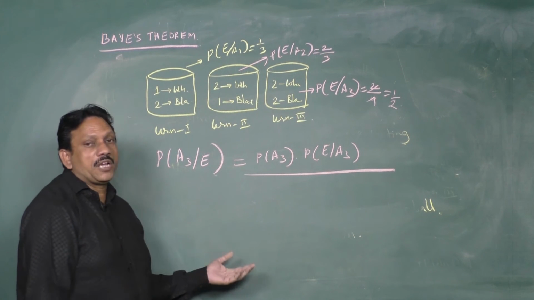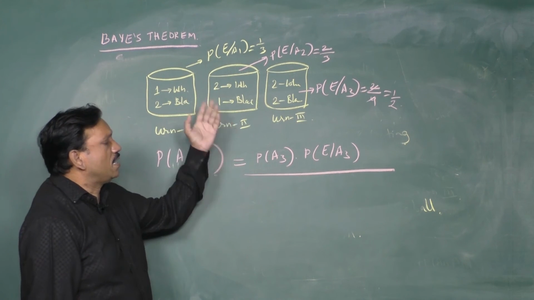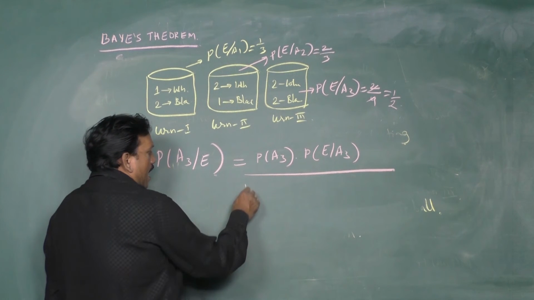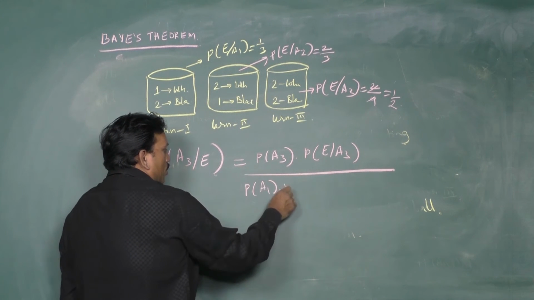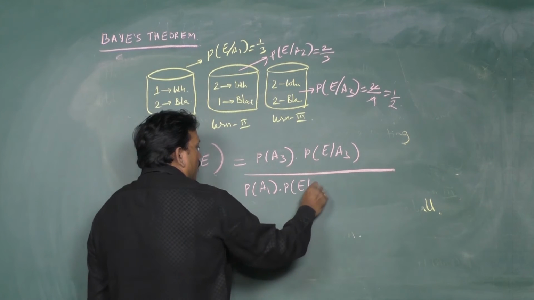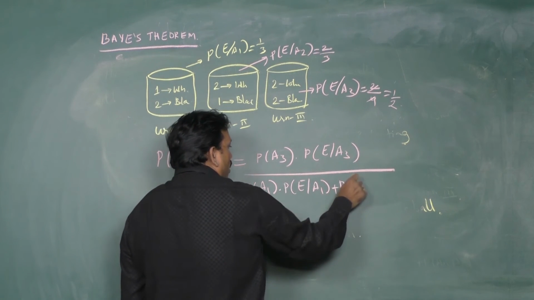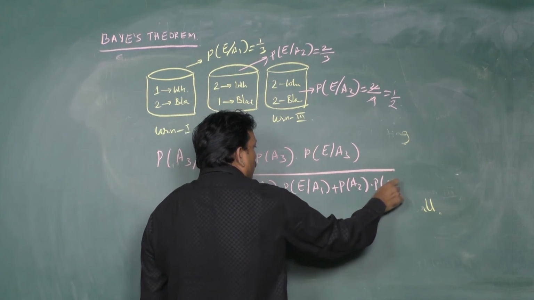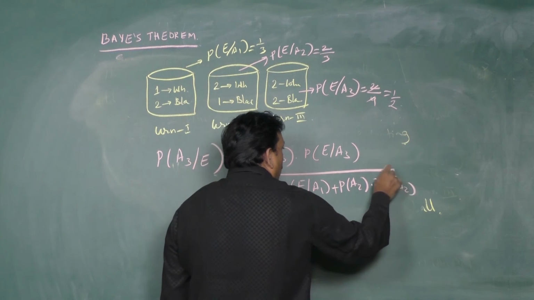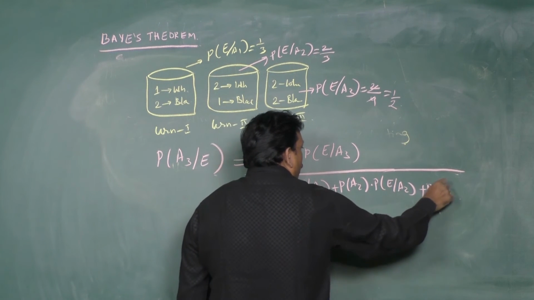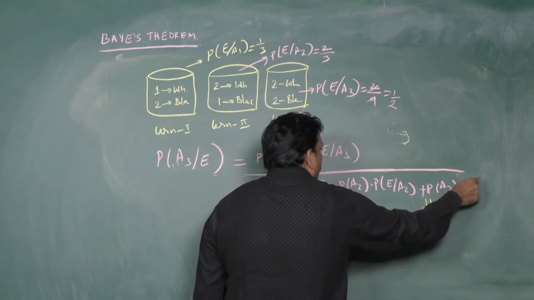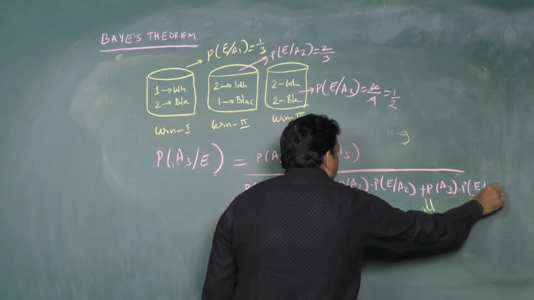Here the white ball may come from the first bag or second bag or third bag. That can be written as P of A1 into P of E by A1 plus P of A2 into P of E by A2 plus P of A3 into P of E by A3.